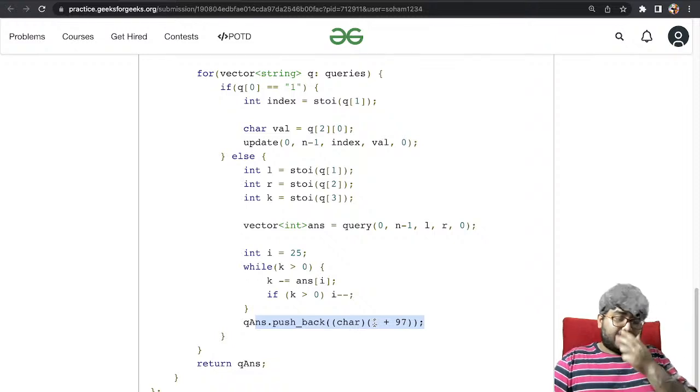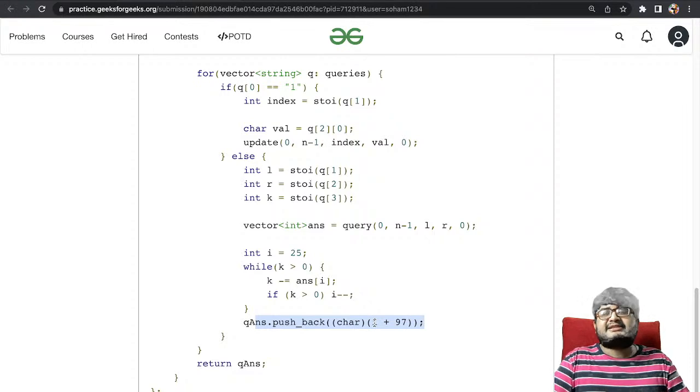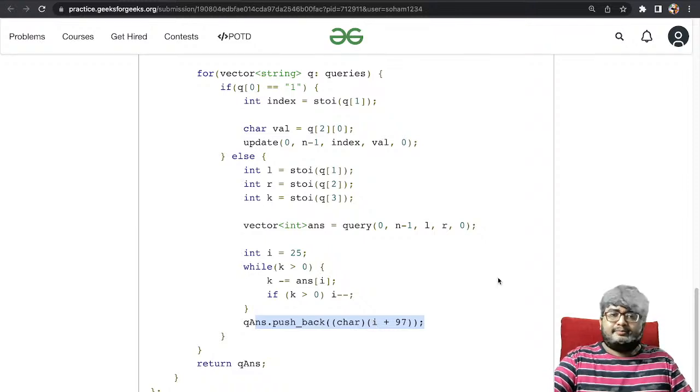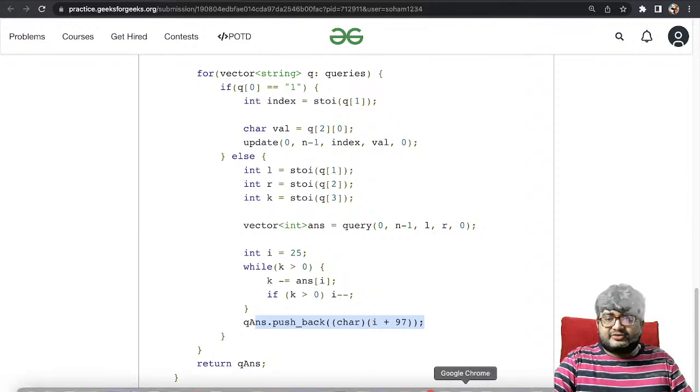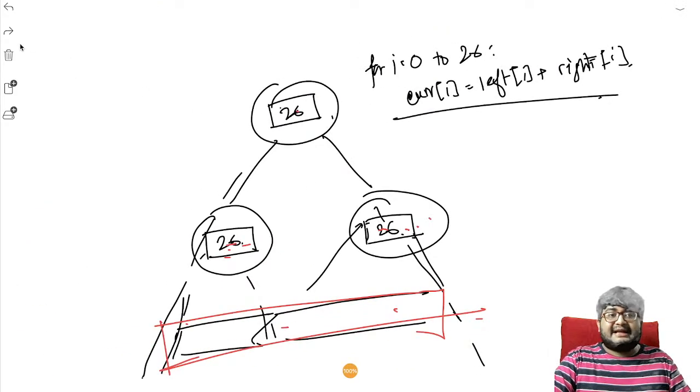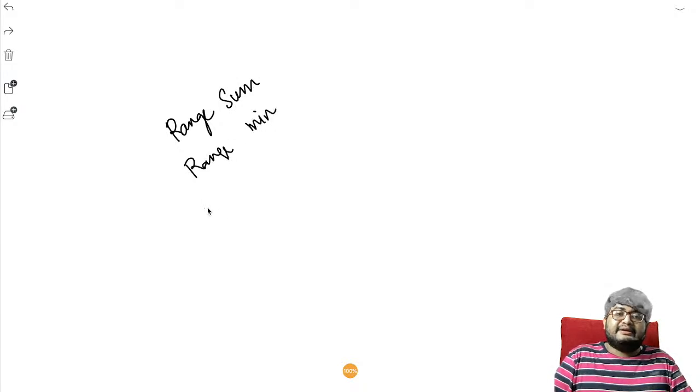Is there any classical problem on segment tree? There are a lot of problems actually. Classical is range sum, range minimum, range maximum, right? I'm not sure if there are questions like you can find in GeeksforGeeks definitely, but not sure in any other sites. But yeah, the classical will be the basics, range minimum. I'll write them down. Range sum, range minimum, range maximum.